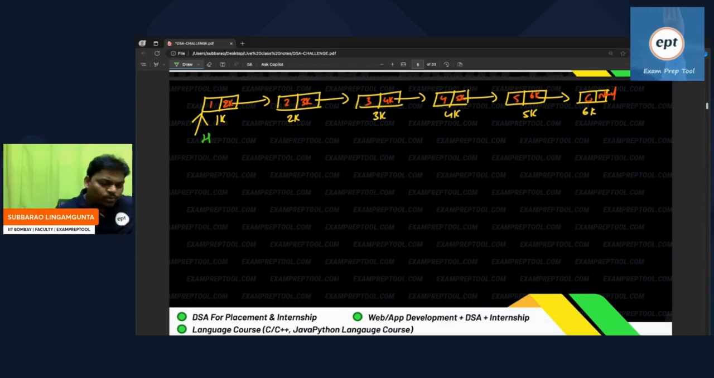Take two more people. Head node is the first node, right? One person you take before head node, which is null as of now. One more person you take before head node, which is null. Take two people like this.